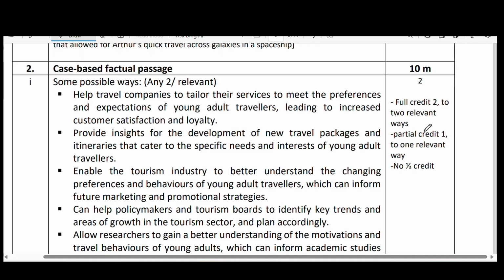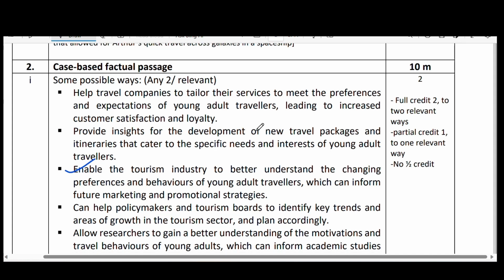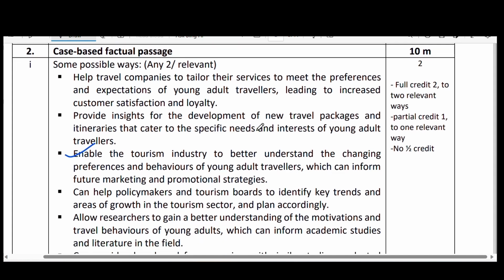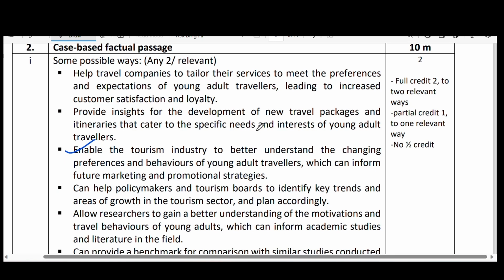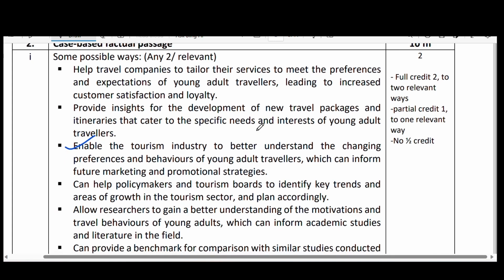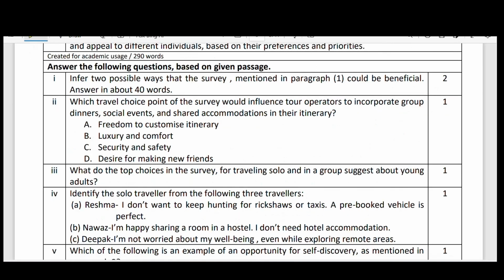That enables the tourism industry to better understand the changing preferences and behaviors of young adult travelers, which can inform future marketing and promotional strategies. So based on this survey, all these can be possible, right? Once you go through these points, if you need, pause your video and go through them once. Let us go back to the question paper.